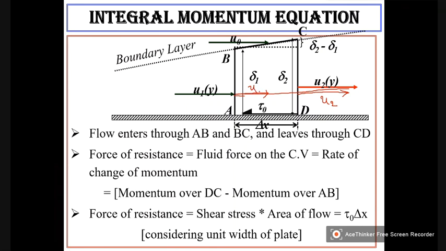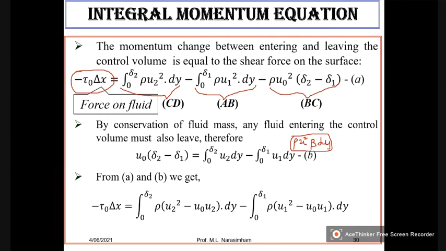Both are of course functions of Y only. So they are represented as U1(y) and U2(y). Therefore, when we are writing the velocities, we have to use appropriate suffixes. Here I have used U2 and here I have used U1.